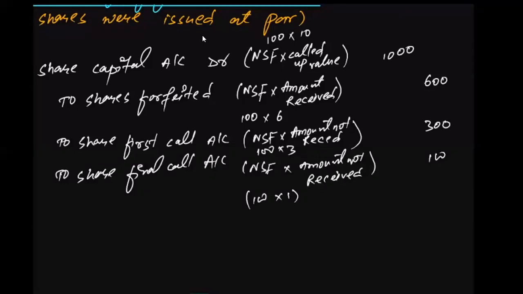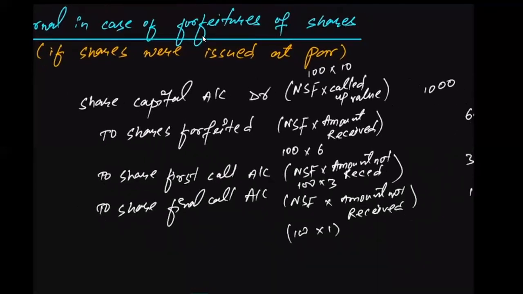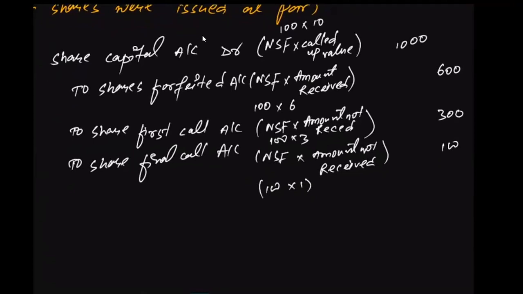All right. So this is the journal entry for the forfeiture of share. Got it? Am I clear? Let me repeat it again. First of all, share capital account will be debited by the number of shares being forfeited into called up value. Then whatever amount has already been received will be credited to share forfeited account. Then the calls that have not been paid even after asking the investor to pay, like in our example, it was first call and final call. All right, so this is the journal entry that we usually do in case of the forfeiture of share.